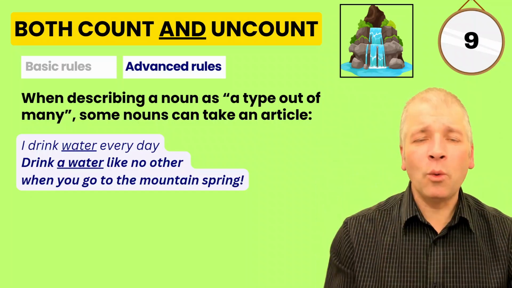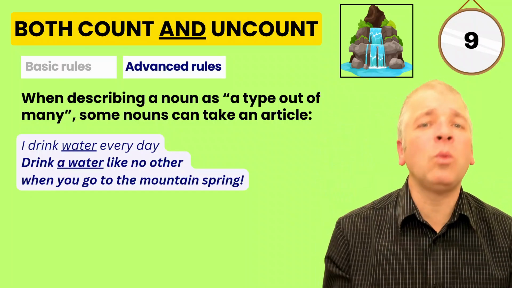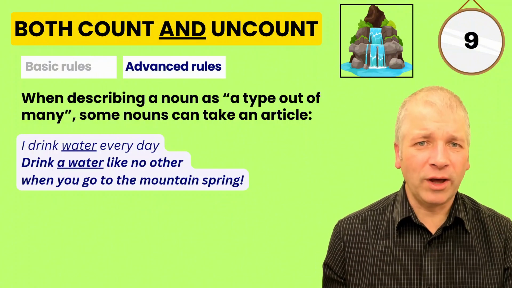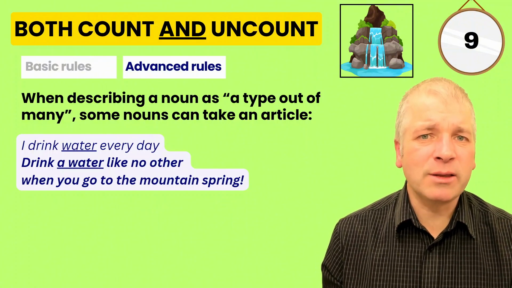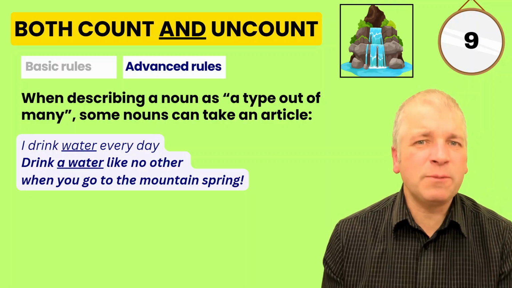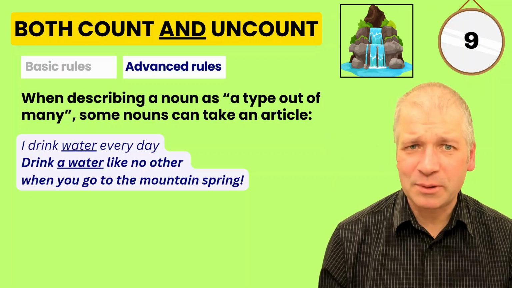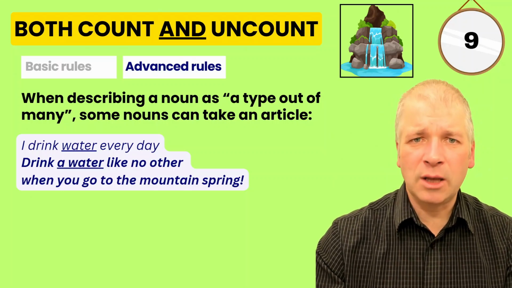When you use water uncountably, you just mean all water. You're not separating them one from the other. But a water makes it clear to the listener that you're separating off this particular type of water for a reason that makes it different to all the other types. So drink a water like no other.